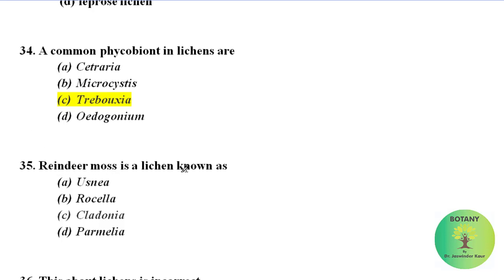Reindeer moss is a lichen known as Usnea, Roccella, Cladonia, Parmelia. Correct option is Cladonia. Reindeer moss is a lichen which is known as Cladonia. It means reindeer moss is the common name of Cladonia.